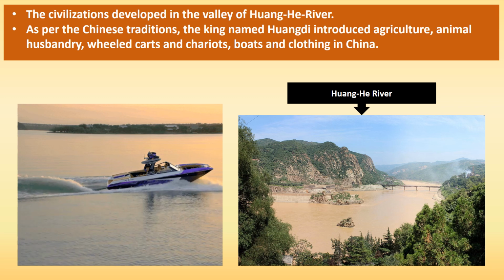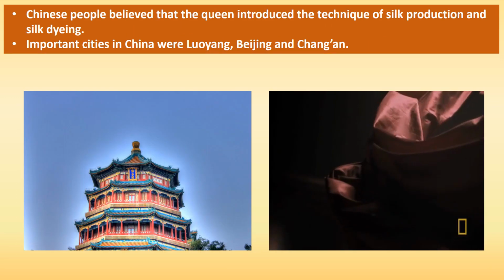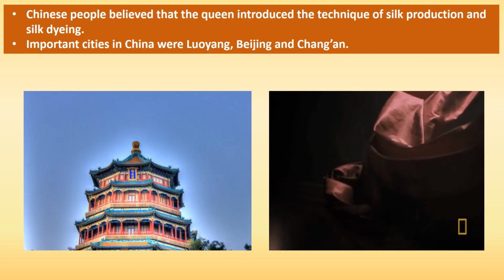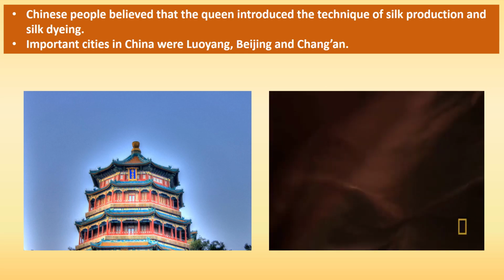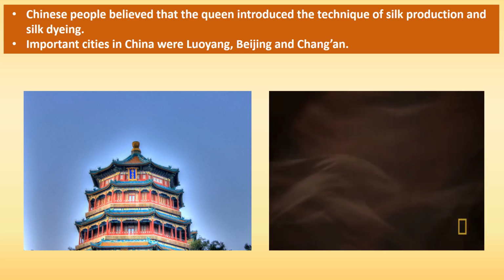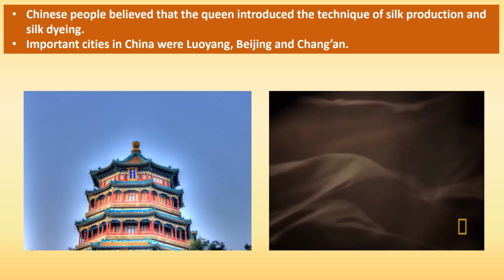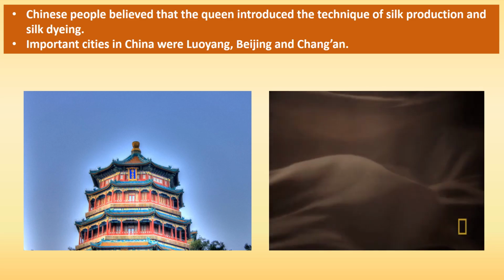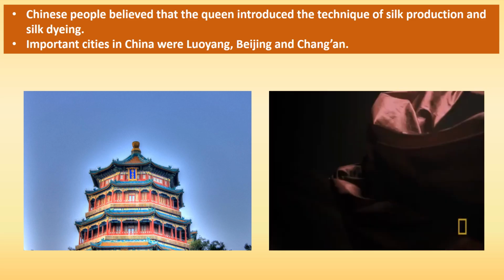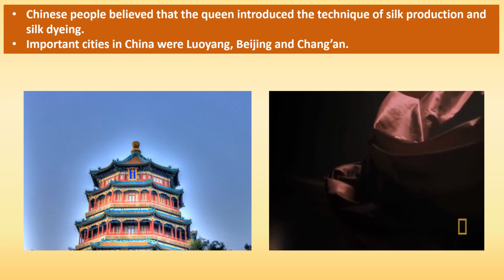He is also known as the Yellow Emperor because he had a special attachment to the yellow earth. Huang in Chinese means yellow and Di means emperor. Chinese people believed that the queen of Huangdi introduced the technique of silk production and silk dyeing. Luoyang, Beijing, and Chang'an were the important cities of ancient China.